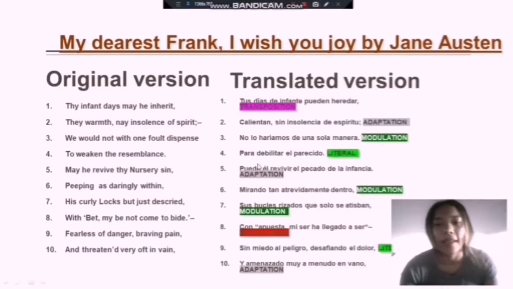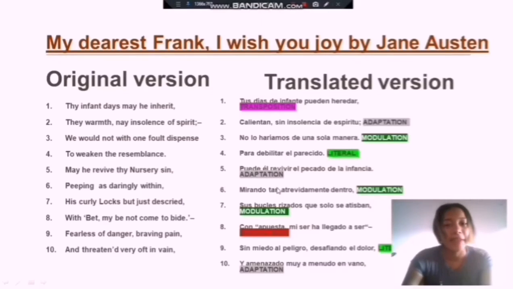We can see in line 4 another literal translation, to weaken the resemblance. Para debilitar el parecido. To weaken, para debilitar, is exactly the same in Spanish. The resemblance, el parecido. Exactly the same, word by word.